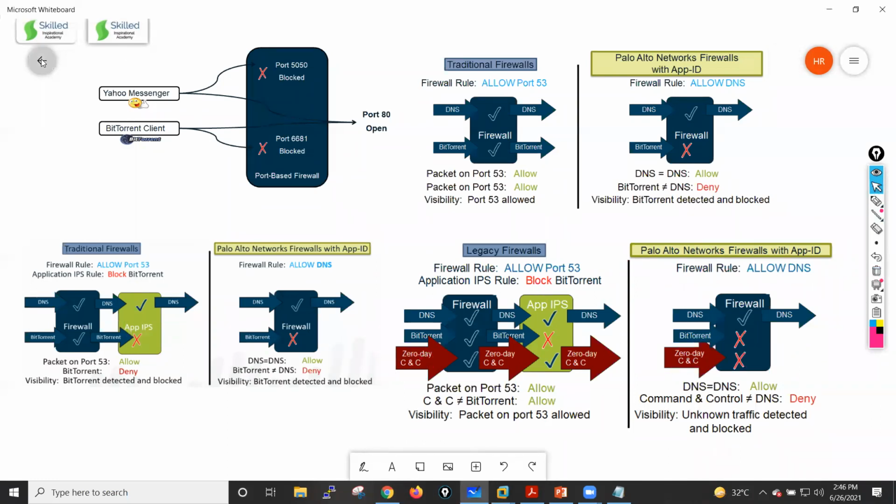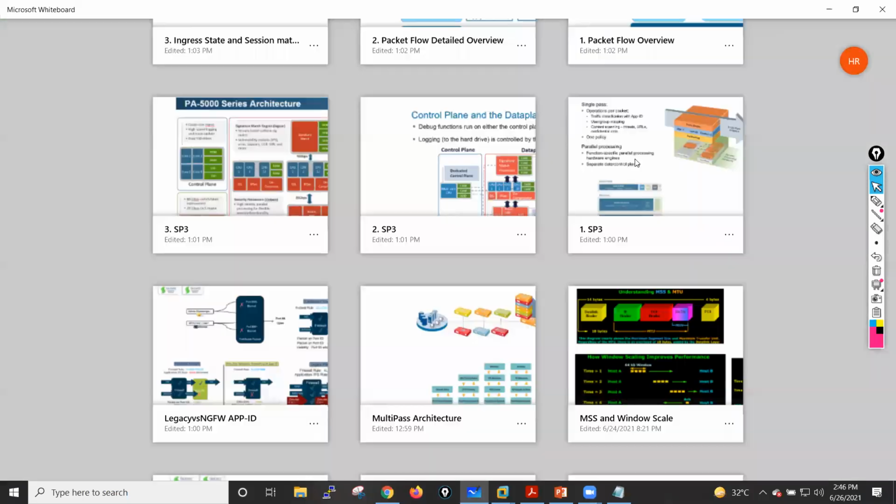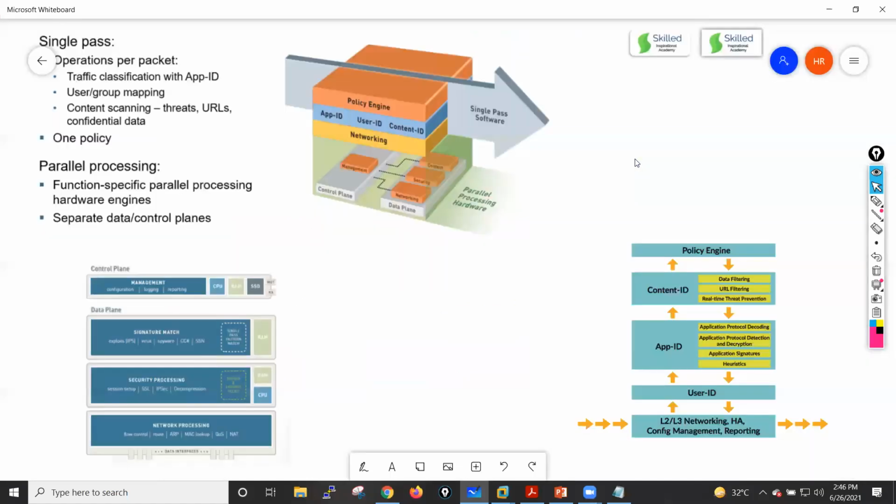Now let me come back to SP3. I'll go into this image and explain SP3 in detail, guys, because if you are going for any interviews in Palo Alto, they will ask about SP3 and they will ask about packet flow. These are the two popular questions, guys. If you know everything with regards to SP3, you will crack half of the interview by explaining these things in detail. Let me tell you.